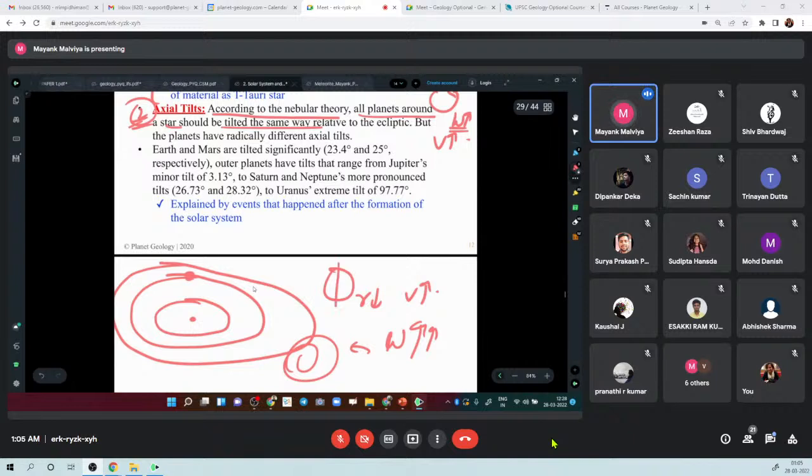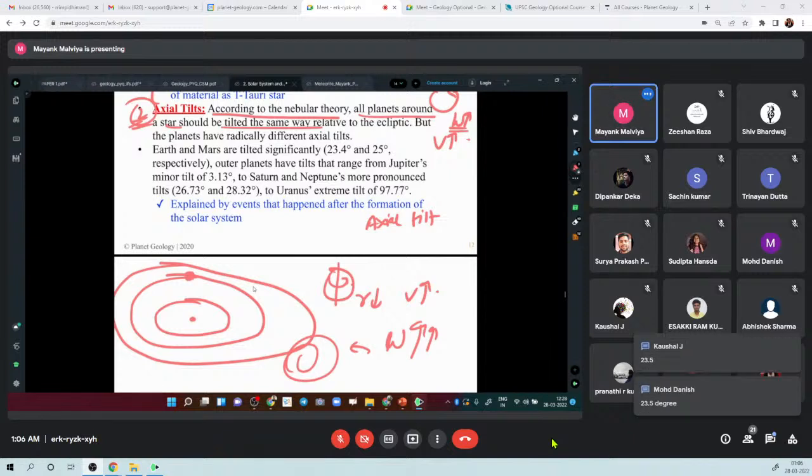They are rotating around an axis, right? So can anybody tell me what is the axial tilt of Earth? How much is the axis tilted around which the Earth is rotating? Yes, Danish is saying 23.5, right? Very good. So the actual tilt is 23.5.